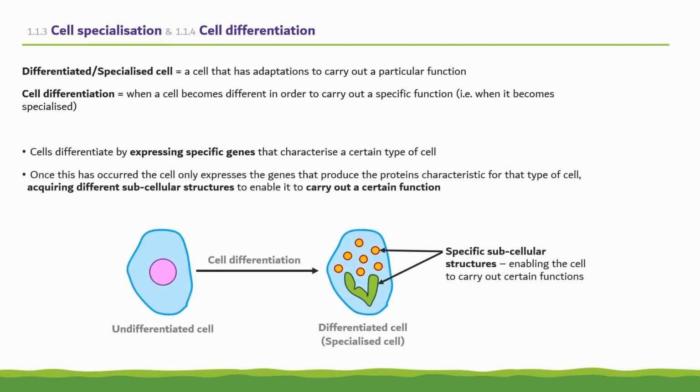Once this has occurred, the cells only express the genes that produce the proteins characteristic of that cell type, acquiring different subcellular structures to enable it to carry out a certain function. This is demonstrated in the diagram below, where an undifferentiated cell has become differentiated or specialized, gaining specific subcellular structures, enabling it to carry out the cell's functions.